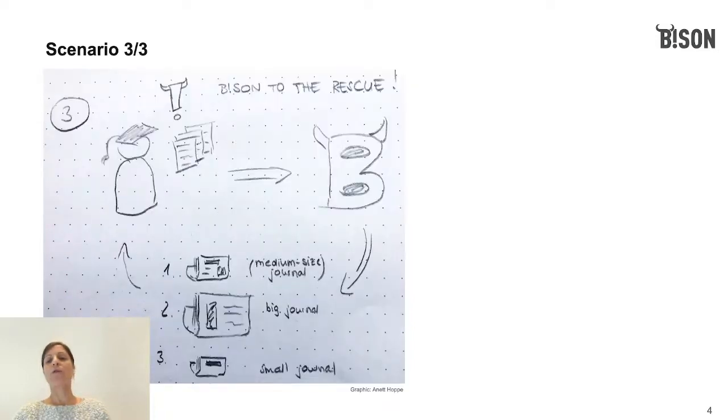At that point, Bison will provide support, and in a nutshell, Bison will be a tool recommending open access journals in which similar research has been published previously.